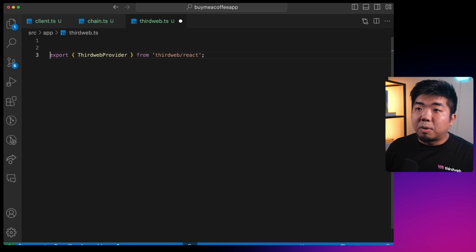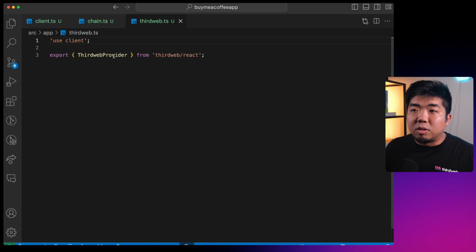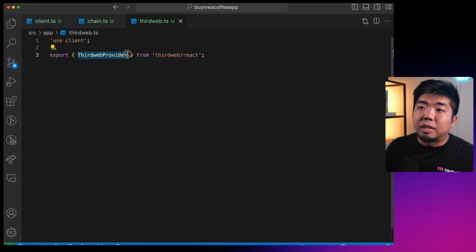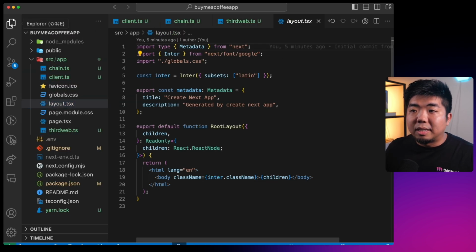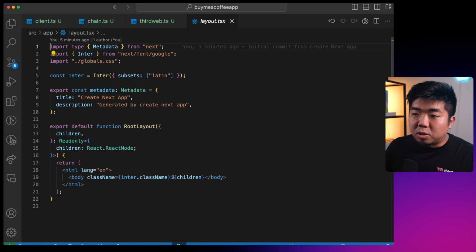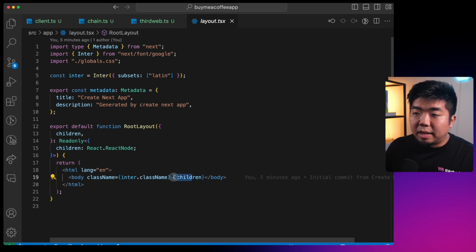Now, the reason we're exporting it in this separate file here is so we can tag this file with use client. Because we are using app router, we do need to define here use client, and then all we need to do again is wrap our application with this ThirdwebProvider. So come back to my files, and if I go to layout.tsx, I'm going to just wrap the children here with the ThirdwebProvider.